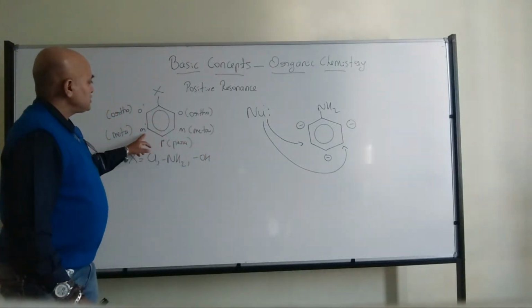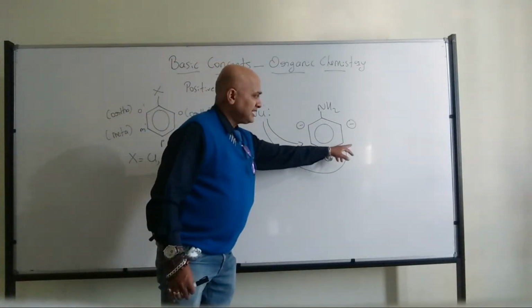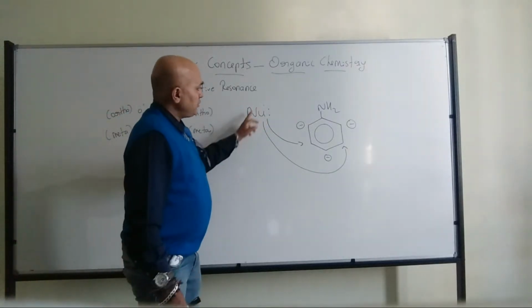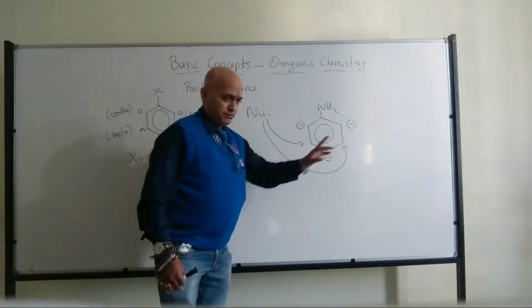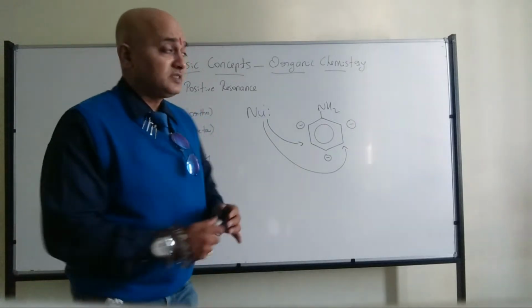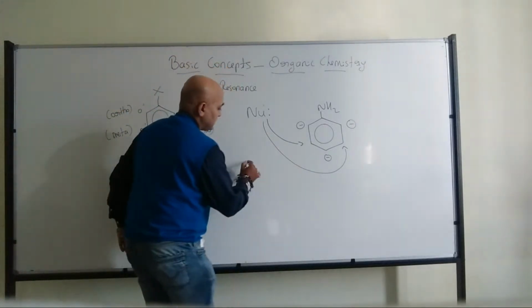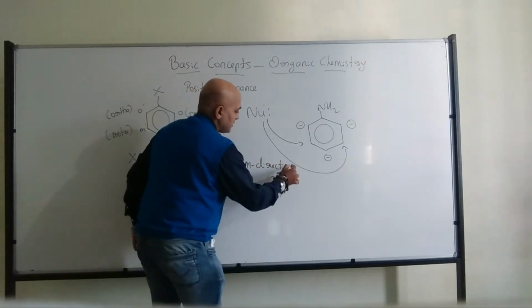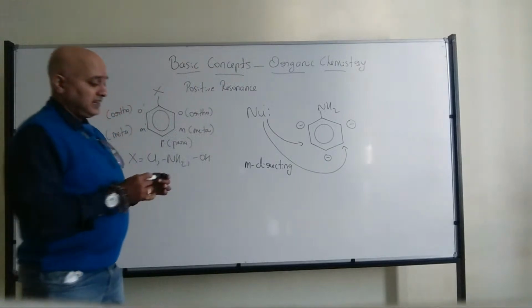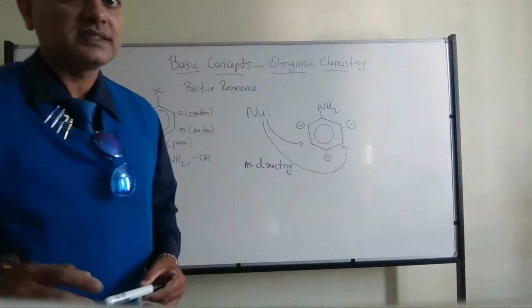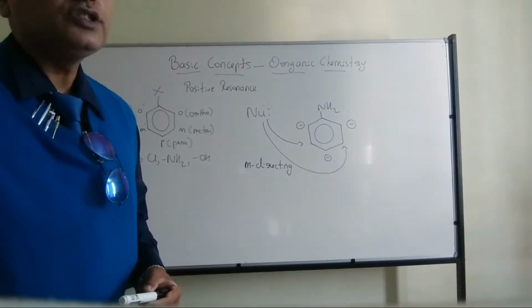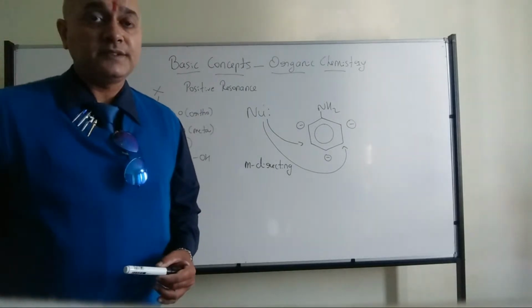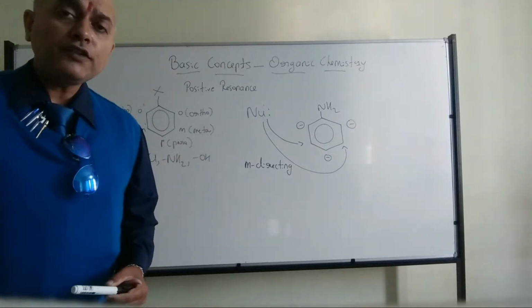But at meta position there is no negative charge, which means electron density is not rich. So nucleophile is going to attack at this particular region. Therefore, I can tell that it is meta-directing with respect to nucleophiles, when the nucleophile acts as the attacking agent. Okay, all of you got my point?